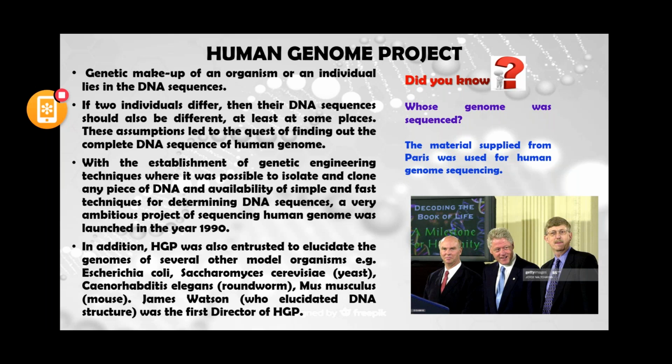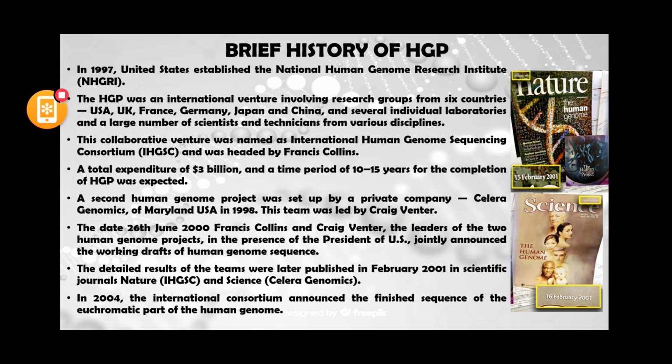Now we will go through a brief history of the Human Genome Project. In 1997, the United States established the National Human Genome Research Institute, and this was a collaborative international venture involving many different countries and researchers from the USA, UK, France, Germany, Japan, and China, and several other laboratories around the globe.